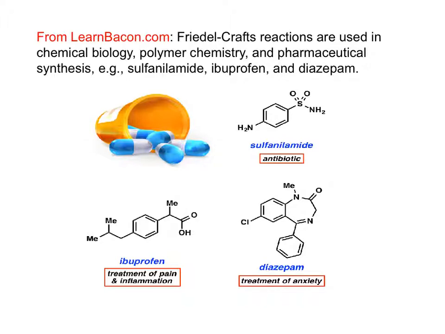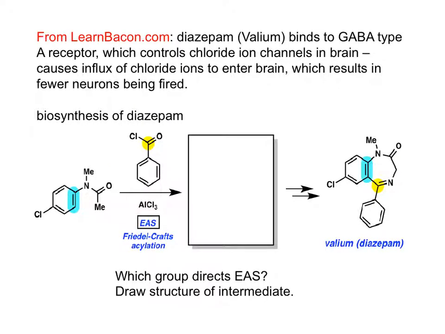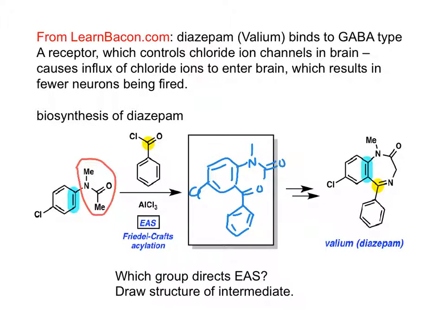This information is from learnbacon.com. EAS is used in the synthesis of pharmaceuticals. In the synthesis of Valium, a Friedel-Crafts acylation reaction is involved, so stop the video and draw the structure of the intermediate. Note that the amide group directs the substitution because it's the more activating group than the Cl group.